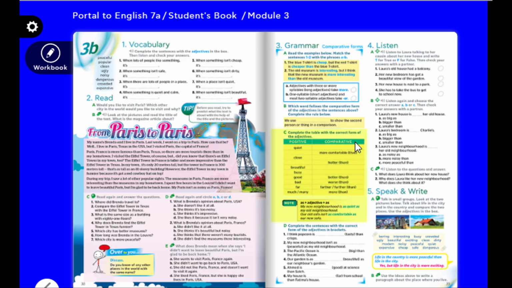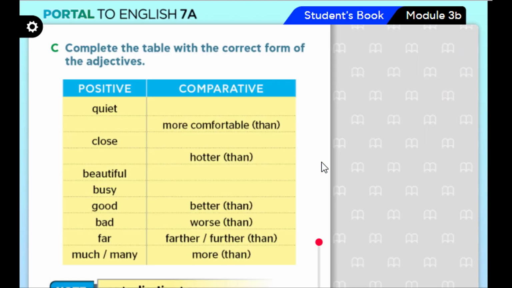This is the page, and here we start on this table. Complete the table with the correct form of the adjective. So we have the positive or descriptive, and here the comparative, when we put it in comparison to another thing. Okay? Then the first one, quiet.